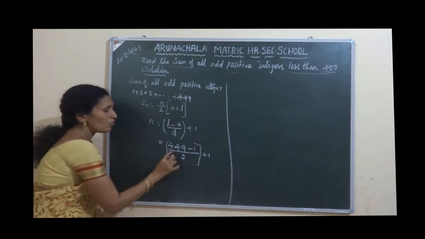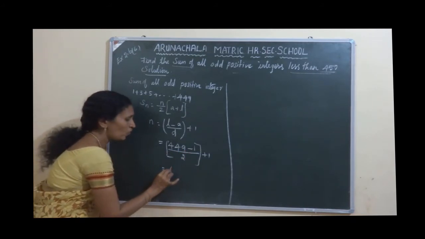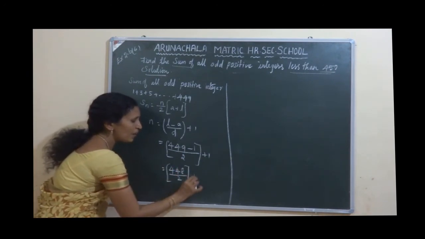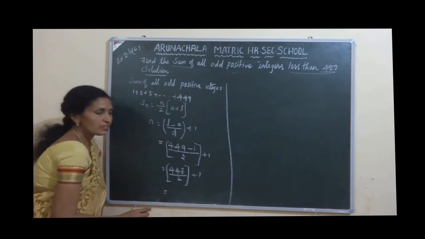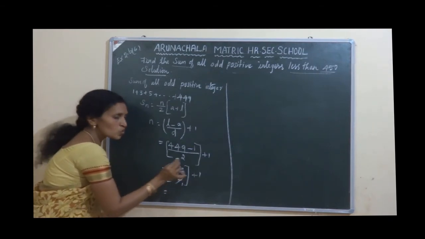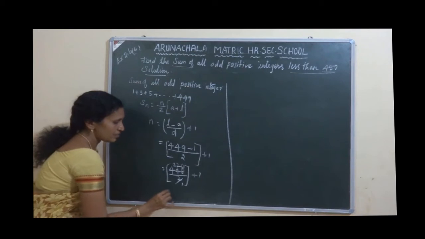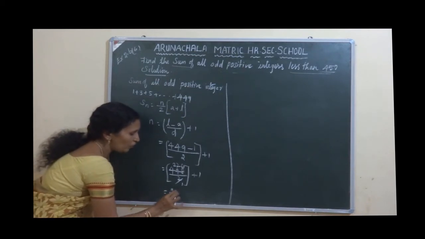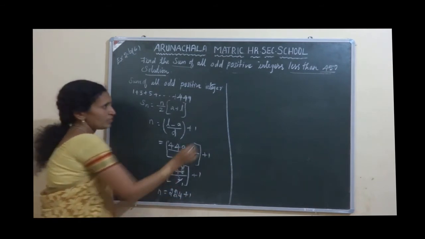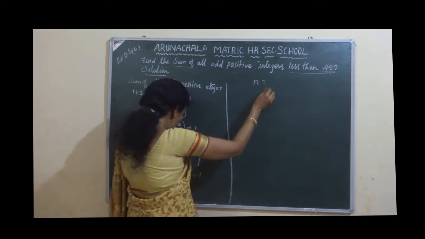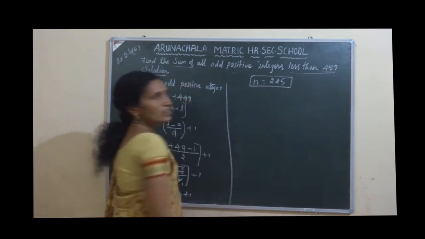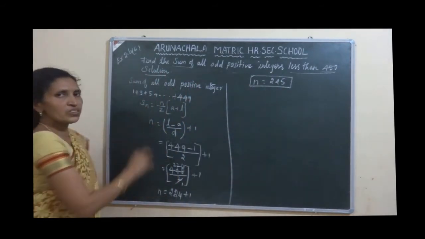Now say 449 minus 1, 448 by 2 plus 1. So this is equal to, say 1 2 is 2, 2 2s are 4, 4 2s are 8. So 224 plus 1, n equal to 225. Okay, now n value also we got.